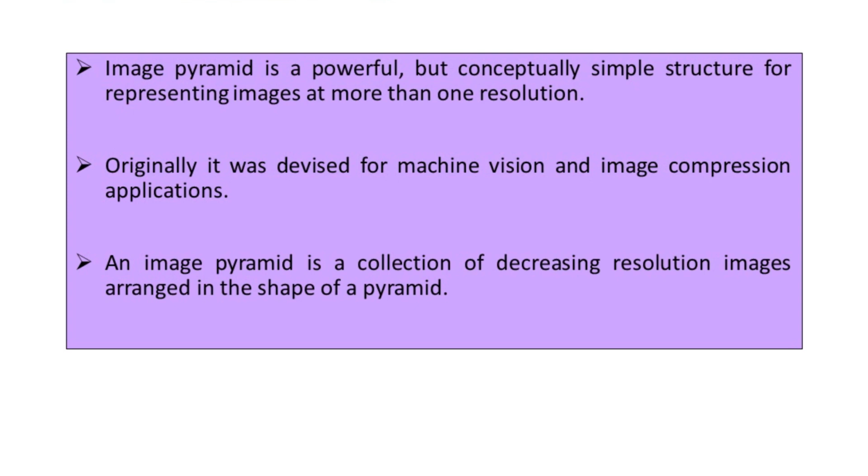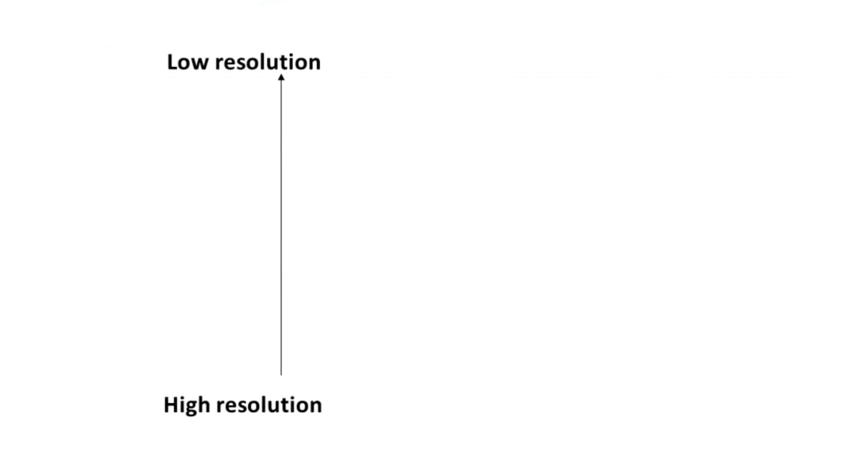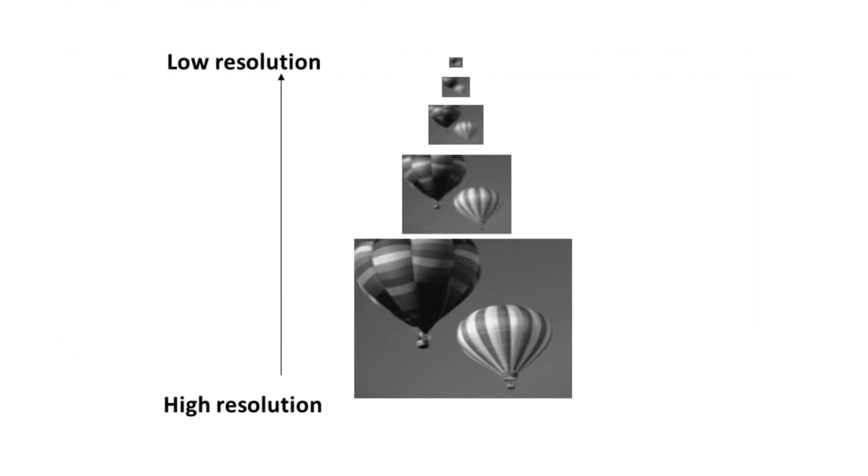So this can be better discussed with the help of one example. Here we have the images for the same scenario from high resolution to low resolution. At the bottom you see the physical dimension of the image is more as compared to the other images on this particular slide, and this has progressively gone on reducing. So this is the journey for representation of the signal information, a two-dimensional image signal information, from high resolution to